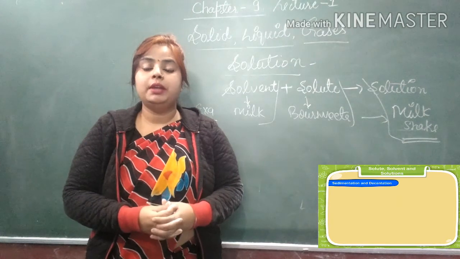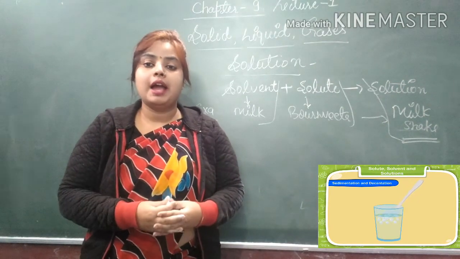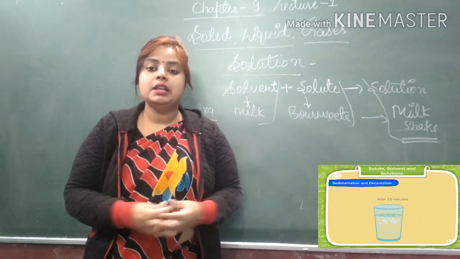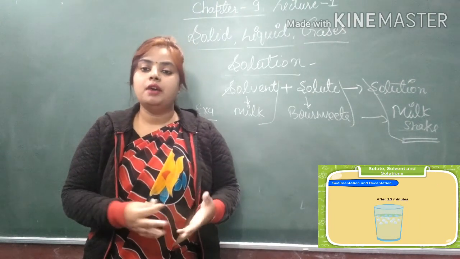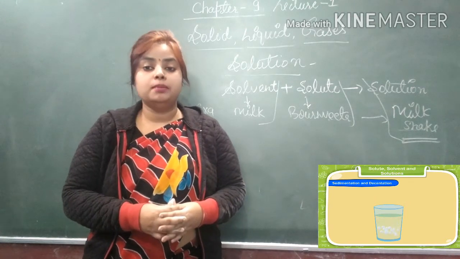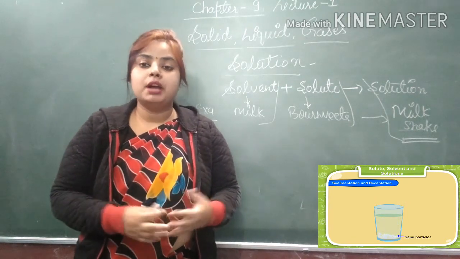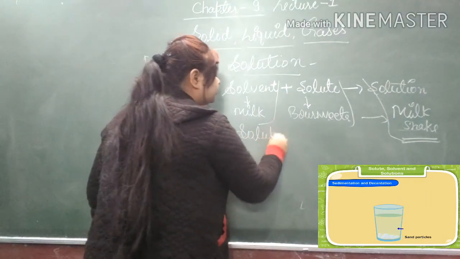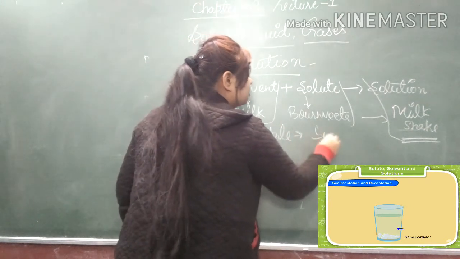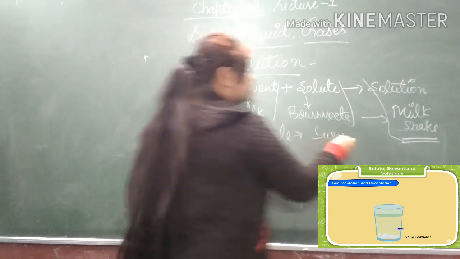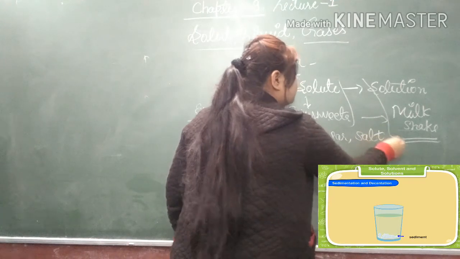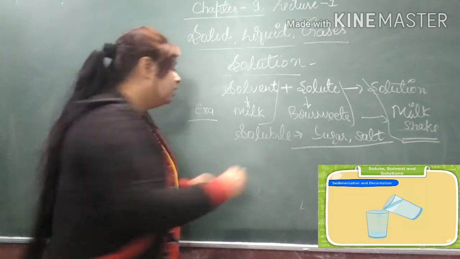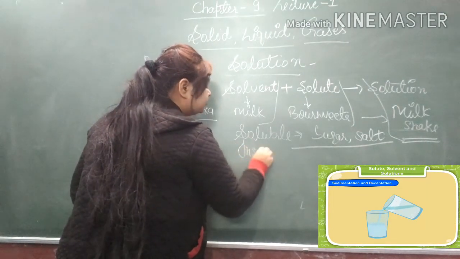Now, the next topic is soluble and insoluble. The materials or substances which dissolve in water are soluble materials. For example, sugar and salt, both are soluble in water.